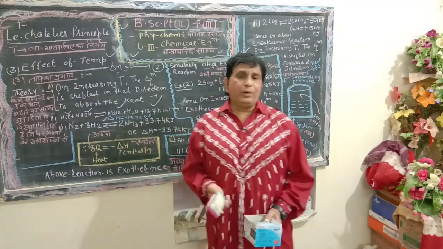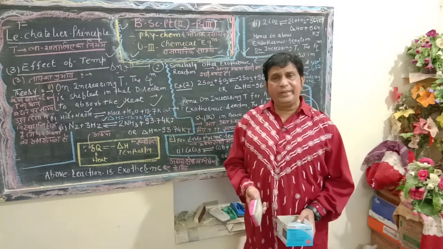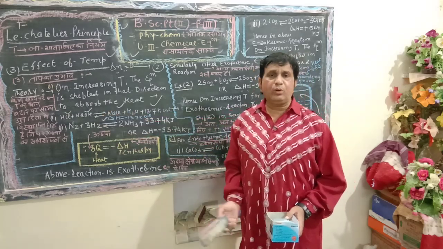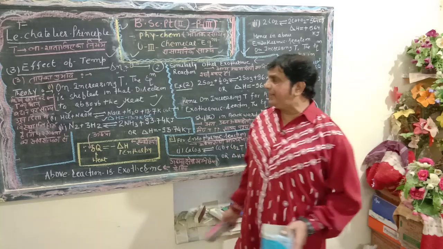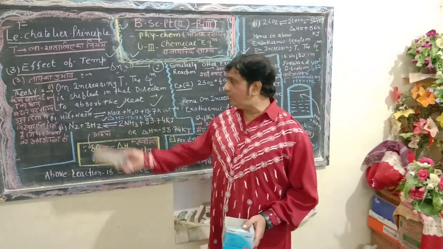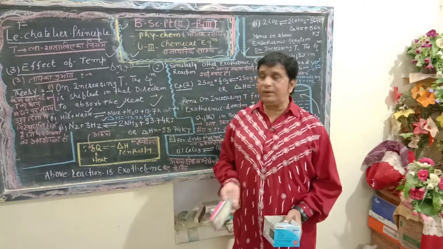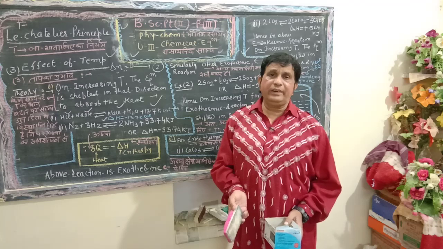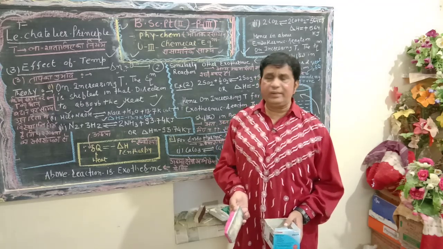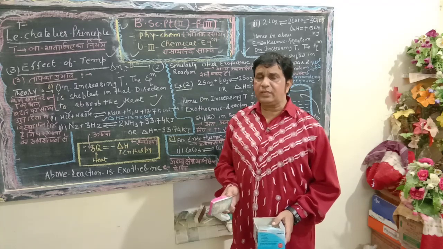I ask one important question to all the students of B.Sc Part 2. I mentioned on the blackboard: 1 mole of HCl reacts with 1 mole of NaOH, or in other words 1 normal HCl reacts with 1 normal NaOH to produce NaCl plus H2O plus 13.7. Second, I have mentioned the next important thermodynamic quantity, del H equals negative sign, minus 13.7 kilocalorie.